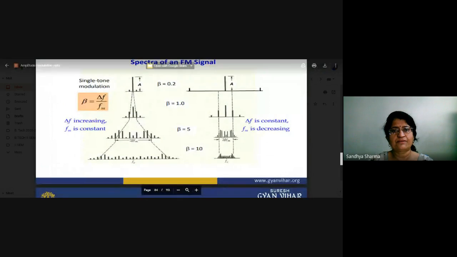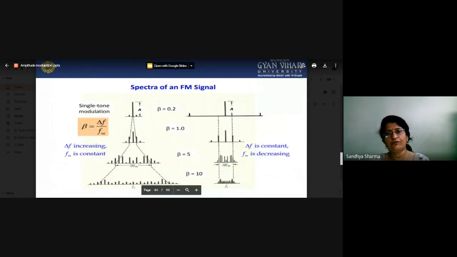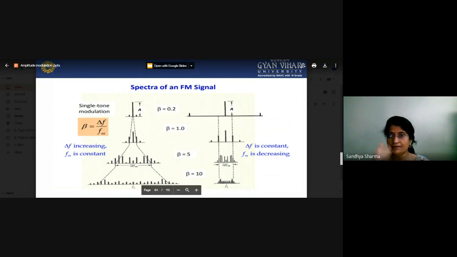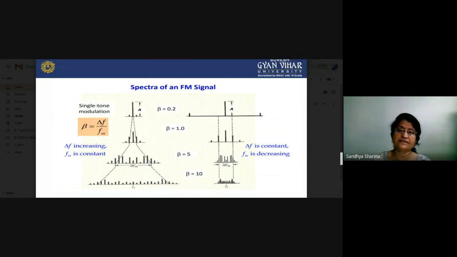So this is the basic spectra of our signals. When the value of beta is equal to 0.2, what type of spectrum is there? Only 3. When beta is 1, and when beta is 5, there is a spectrum, and so on. As we increase the modulation index, our sidebands also increase. For single tone modulation system, beta is equal to delta f upon fm. Beta is the modulation index of the frequency modulation system.